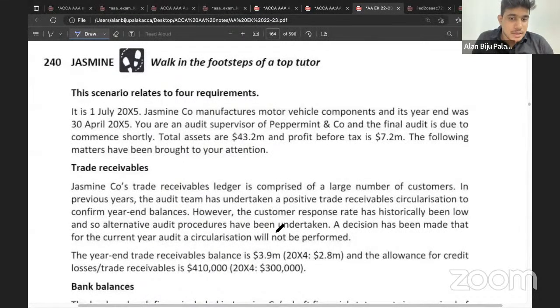They have selected some set of transactions and they were sending the external confirmation to confirm that.